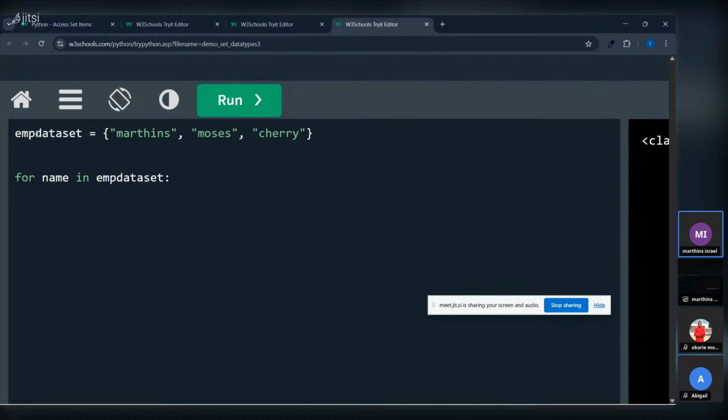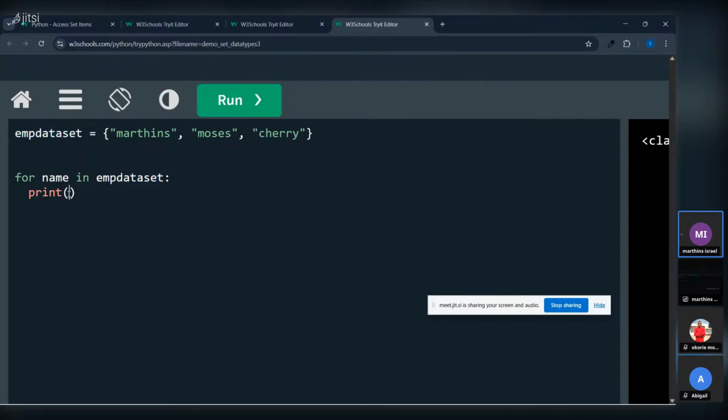Then you need to give your indentation. Sometimes I count 1, 2 to get my indentation right. Then say print what? So what are we printing now? We are going to be printing this name, because we gave a variable for name in where? This is the major thing. In employee data sets. So it's coming from this guy.